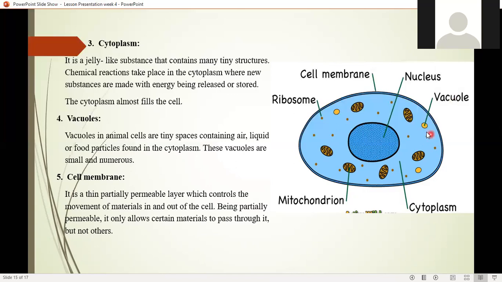Second thing, vacuole. So what is a vacuole? You can see the tiny circles in the cell, and they are empty inside, okay? Because they are empty inside, they can store liquid, they can store food, right? So this is their function. They store some air, some liquid, some food. So if you are not going to eat for like 2 days, you can have energy from the food that is stored in the vacuole.